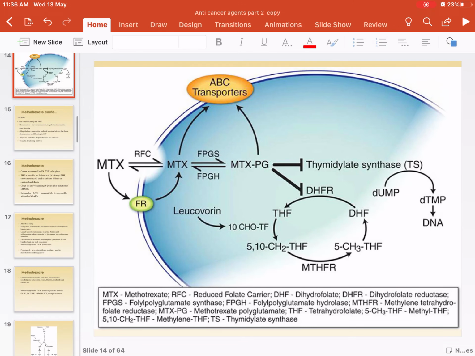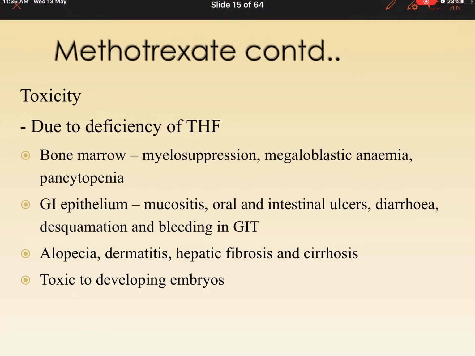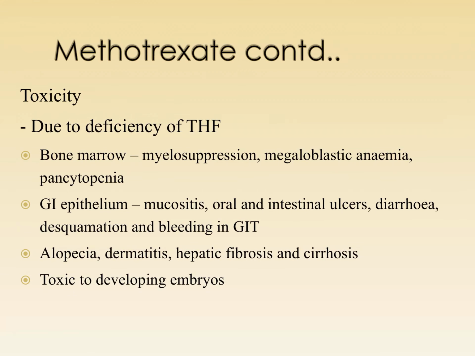Next, what are the toxicities of methotrexate? Methotrexate acts on dividing cells. So the toxicity is mostly on the rapidly dividing cells like the bone marrow, gastrointestinal epithelium, hair follicles, and it is teratogenic. On the bone marrow, it causes myelosuppression, megaloblastic anemia, pancytopenia. On the GI mucosa, it causes mucositis, intestinal ulcers, diarrhea. On hair follicles, alopecia resulting in hair loss, dermatitis, hepatic fibrosis and cirrhosis.